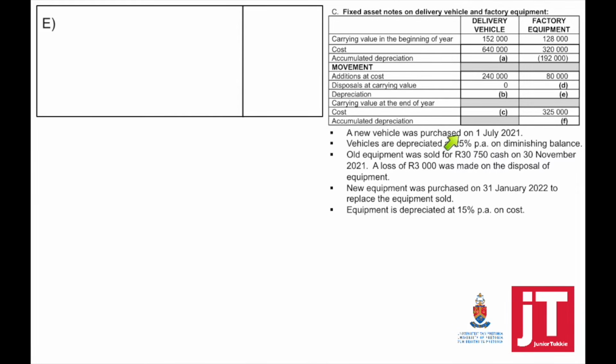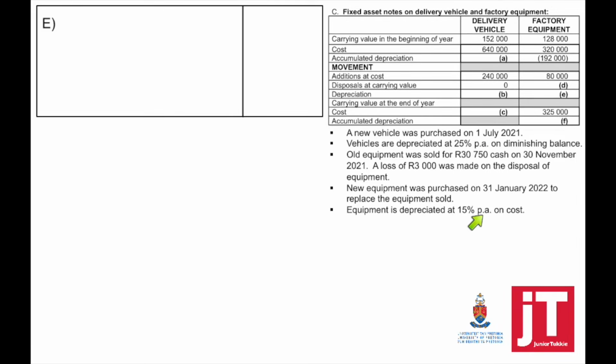To calculate number E, the depreciation, remember depreciation is calculated on the old, the new, plus that which we've sold. So new equipment was purchased on 31 January 2022 to replace the equipment sold. So the cost of the new equipment was 80,000.